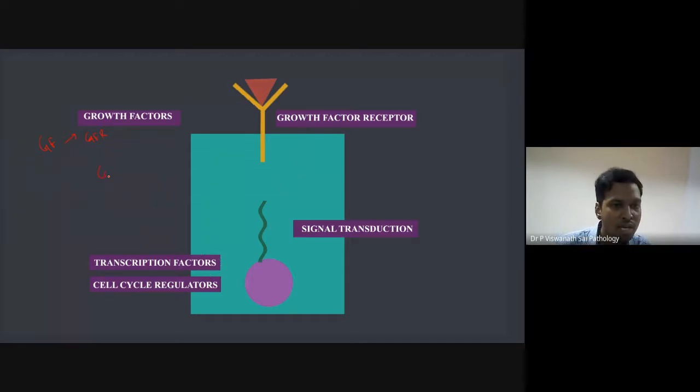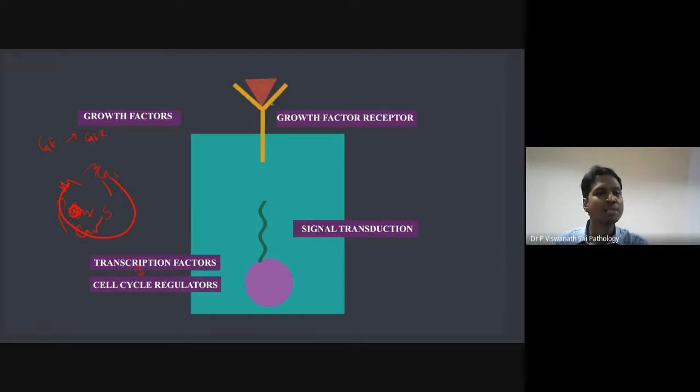What are the stages of the cell cycle? G1 phase, S phase, G2 phase, and M phase. So whenever these transcription factors are produced and the cell cycle regulators allow for division, the cell will move from G1 to M phase. So the cell will divide. This is important to remember.